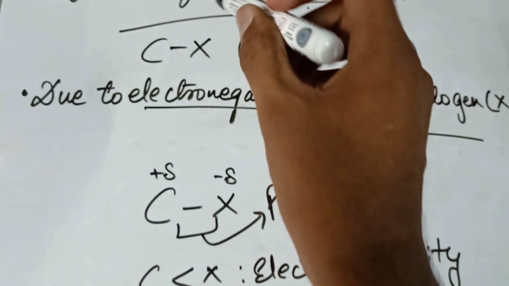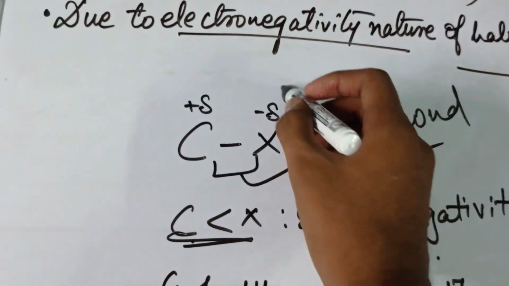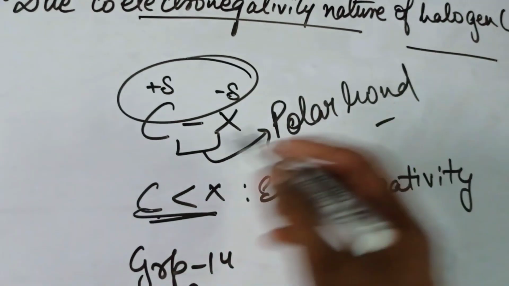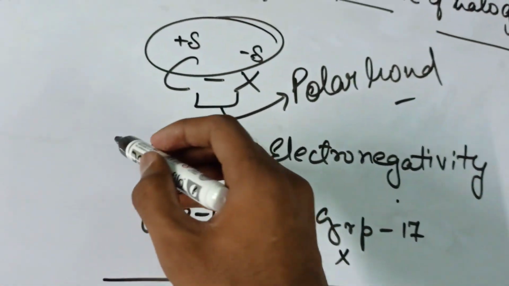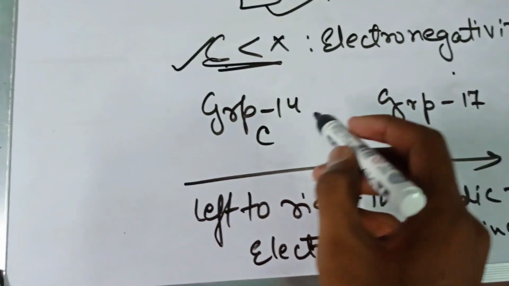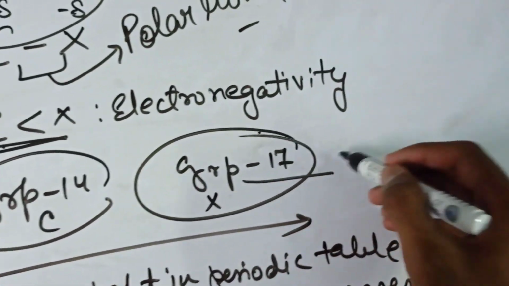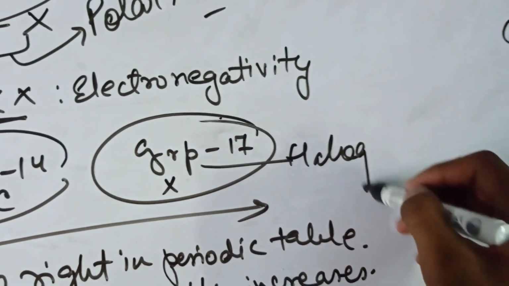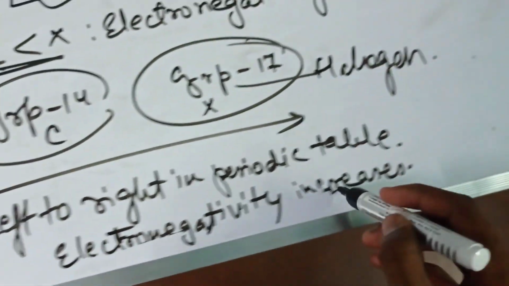So the nature of the carbon–X bond is a polar bond, and we see the delta negative and delta positive charges on carbon and halogen. Again I repeat, carbon's electronegativity is less than X because carbon is in group 14 and X is in group 17. X is basically the halogen, the halogen family in the p block, group 17. So left to right in the periodic table electronegativity increases.